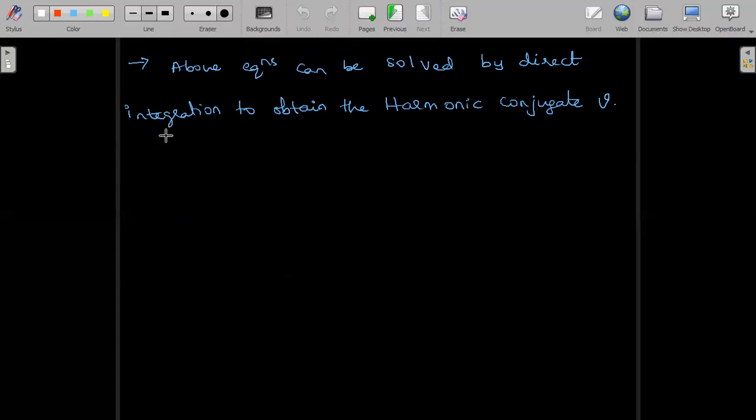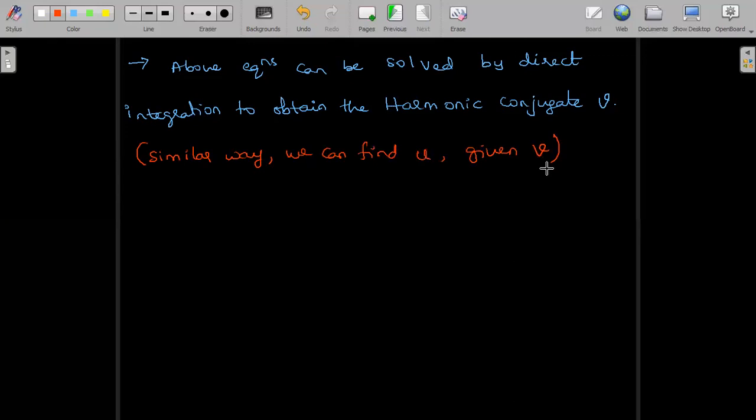This working procedure, whatever we have written, is applicable in the same way when V is given. In a similar way, we can find U given V. So on the same lines, given V, we can find out the partial derivatives Vx, comma Vy.